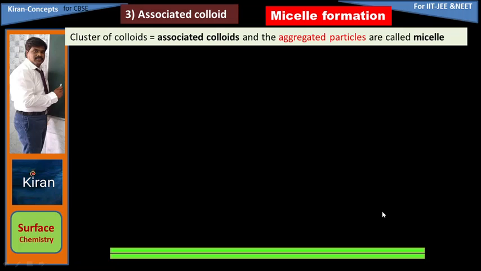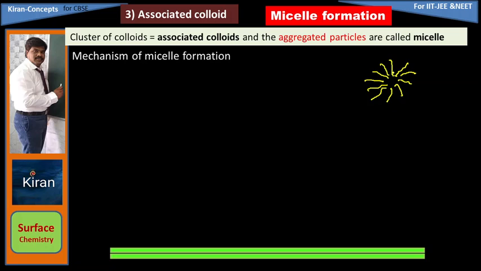Clusters of colloids or associated colloids, the aggregated particles, are called micelles. What is the cluster? Now only I have given the diagram. Colloidal molecules all together, this is called one cluster.